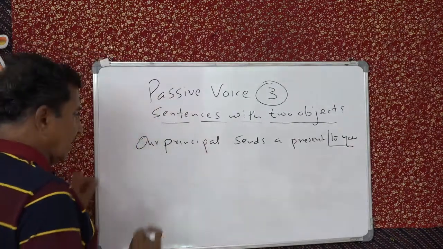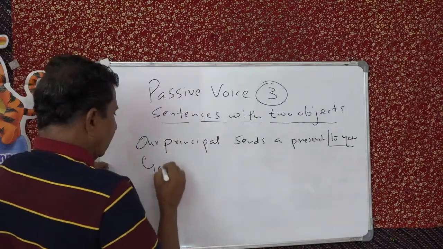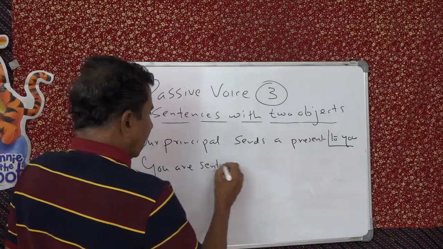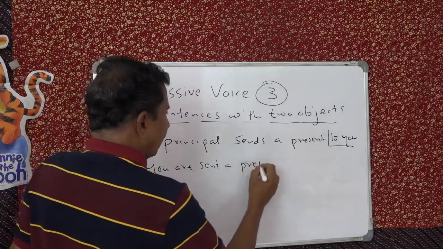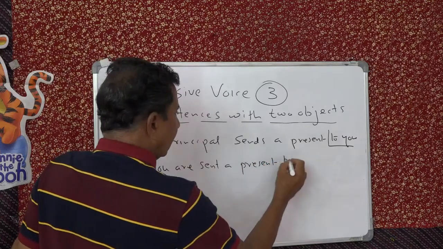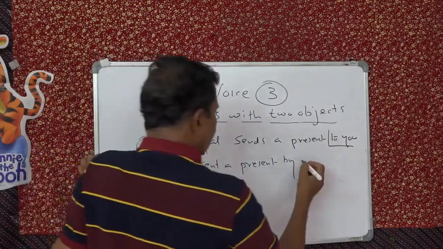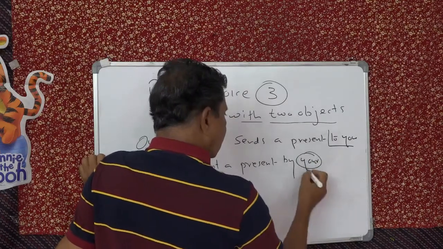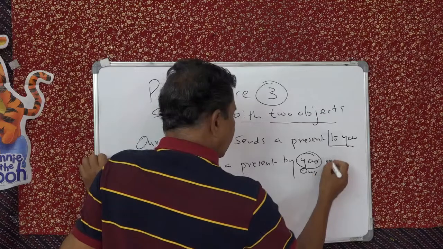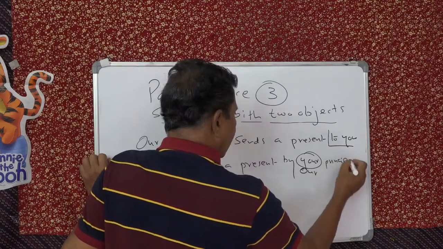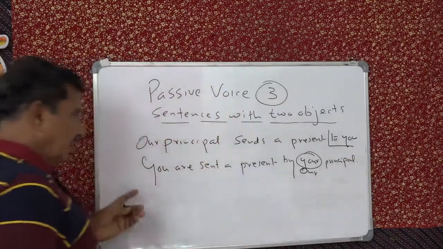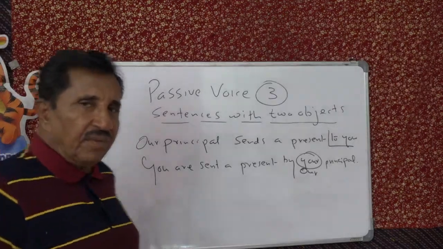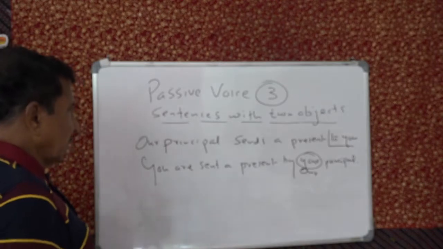So you should start: you are sent a present by your or our principal, either can be your or our principal. See that? So when you have two objects, sometimes the to is not expressed.